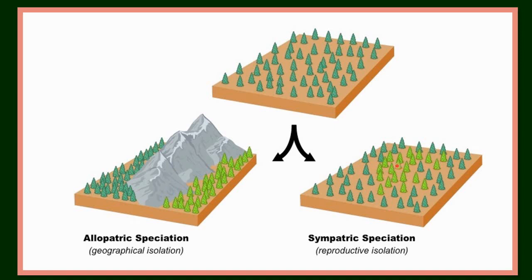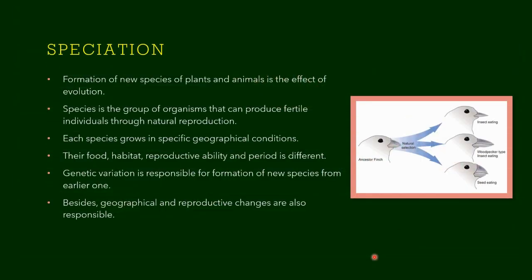Though the changes are very slight, over the years they become strong and give rise to new species of living organisms. So due to geographical isolation and reproductive isolation, new species arise.